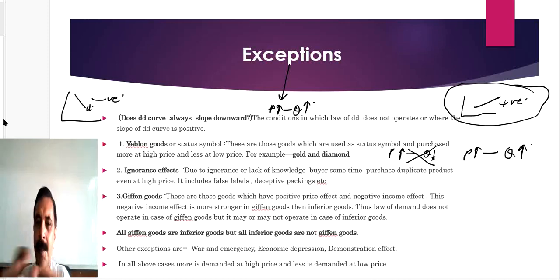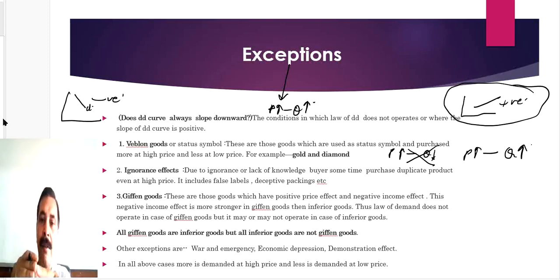Suppose, let me give you an example. If the price of gold falls to the level of iron, there is no difference in the price of iron and gold. Nobody will purchase gold because everybody will have gold at that time, and the difference between rich and poor will vanish. That's the basic reason. So status symbols are always purchased more at high price.